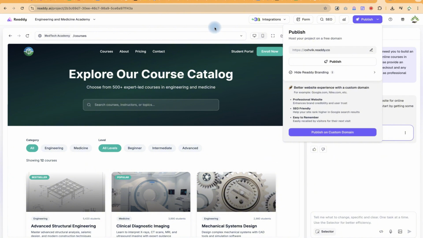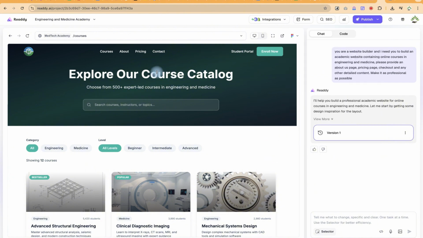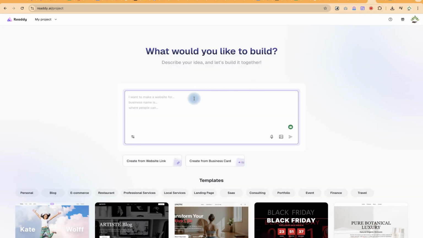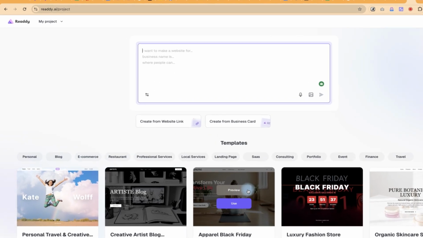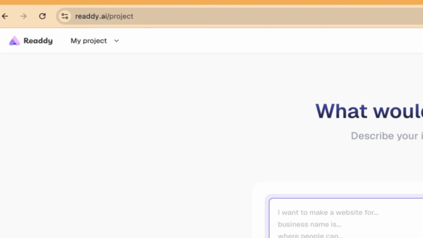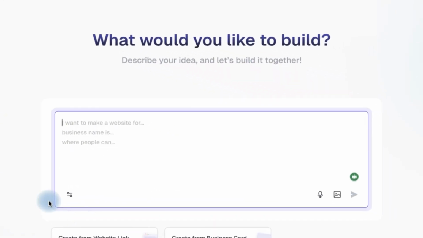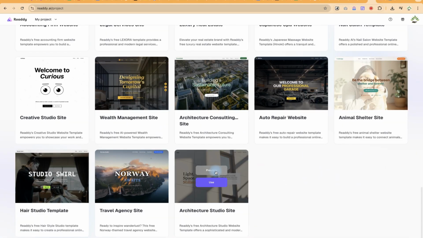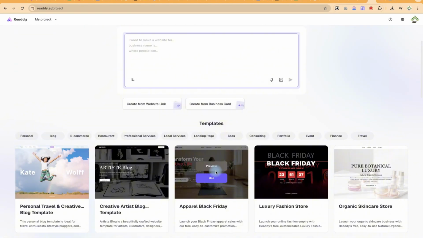So that's this. Let's have one more use case of this particular Readdy AI, and this time around I'm going to build something. You can see other similar websites, so accessing is very easy. You can come to readdy.ai and you have access to all the projects. Of course you have to log in with your own email and password to create your own account. You can directly build your own website accordingly here.